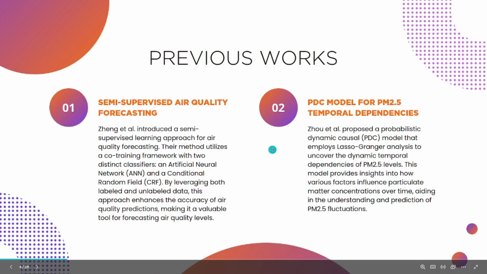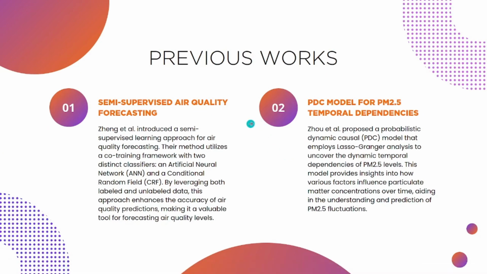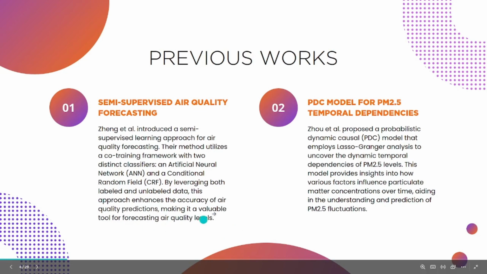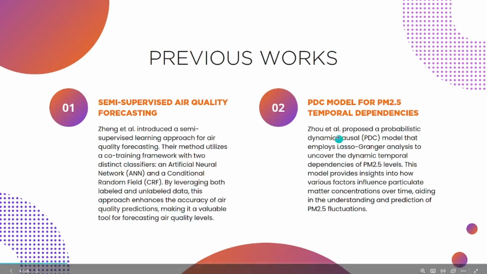Now, let us explore some innovative approaches in the field of air quality forecasting and monitoring. These advancements in previous works have the potential to significantly improve our understanding and management of air quality. Semi-supervised air quality forecasting. Zheng et al. introduced a semi-supervised learning approach using a co-training framework with two classifiers, an artificial neural network, and a conditional random field. By combining labeled and unlabeled data, this method enhances the accuracy of air quality predictions, aiding in forecasting.